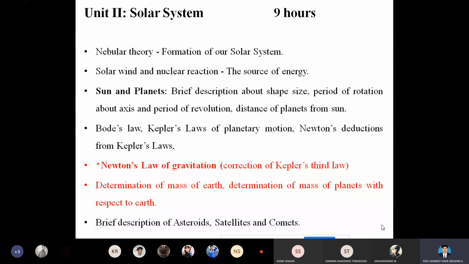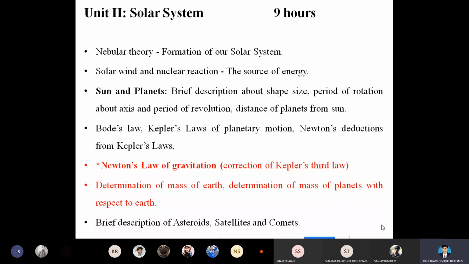P is the total orbiting period of the planet. And a is the semi-major axis, so a cubed is the cube of the semi-major axis. These we have studied in the last class on Kepler's laws of planetary motion.